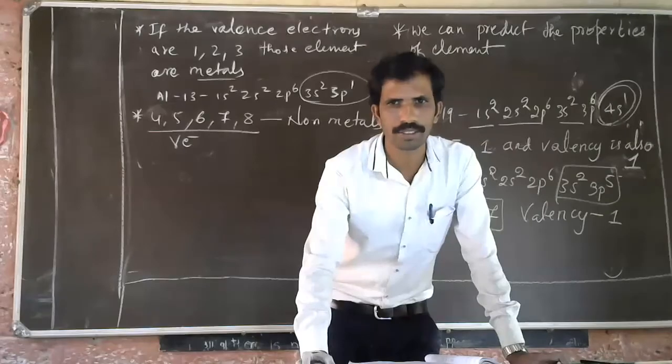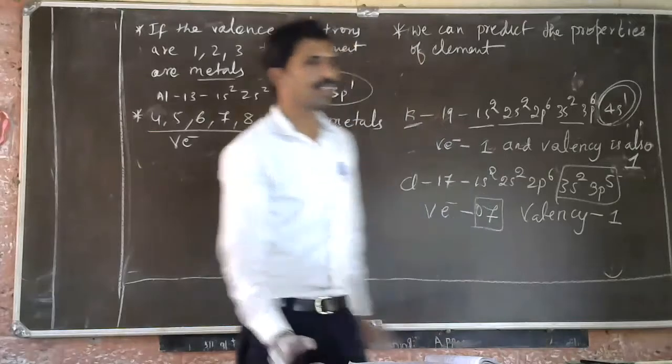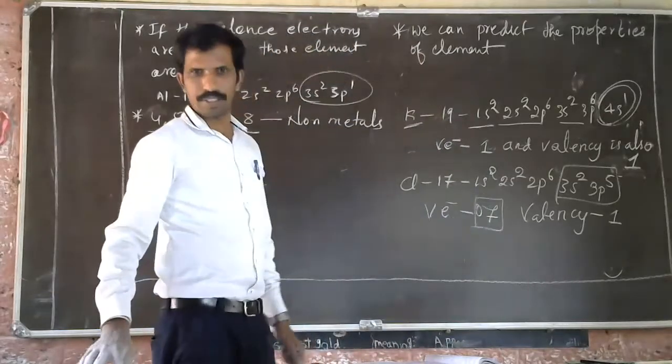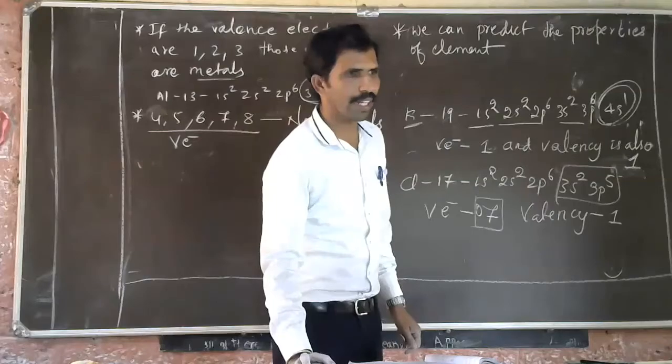Yeah, Bhumika. What is octet configuration? Sir, there will be 8 electrons in the outermost shell. Yeah, very good. As your friend said, it is right.